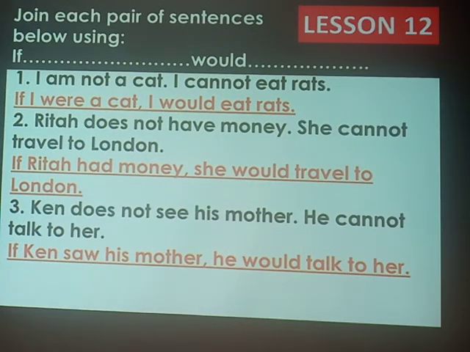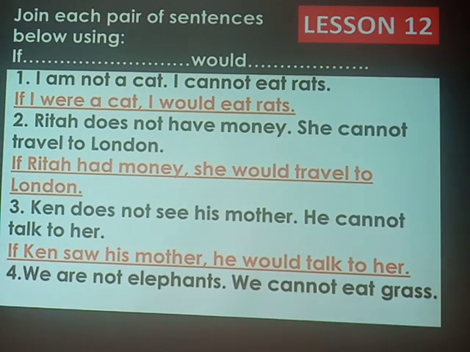Thank you very much. We came to our last example, and it reads, we are not elephants. We cannot eat grass. We are not elephants. Analyze, what is the condition? Eating grass or not being elephants? You will discover that not being elephants is a condition. Then, not eating grass is a result of that condition.